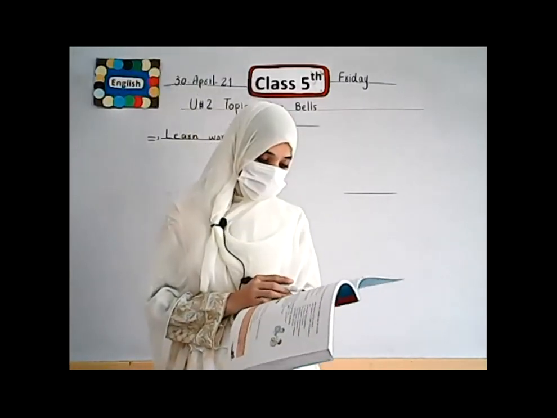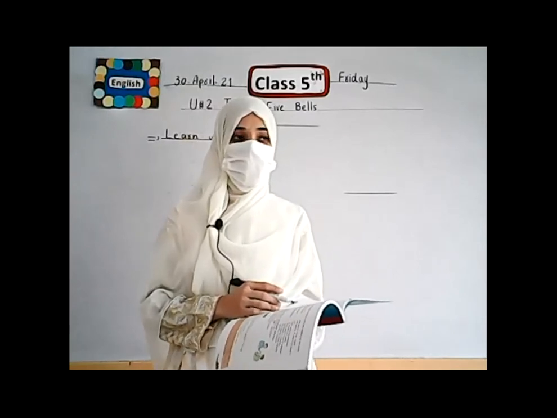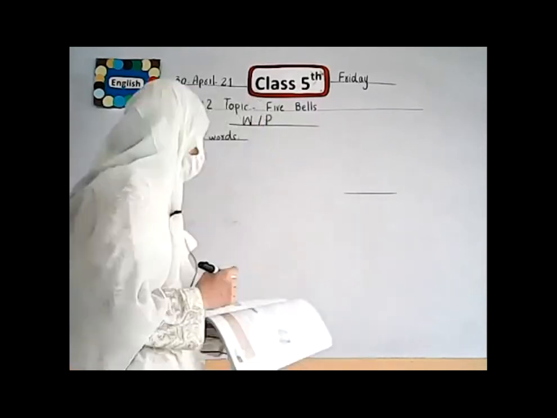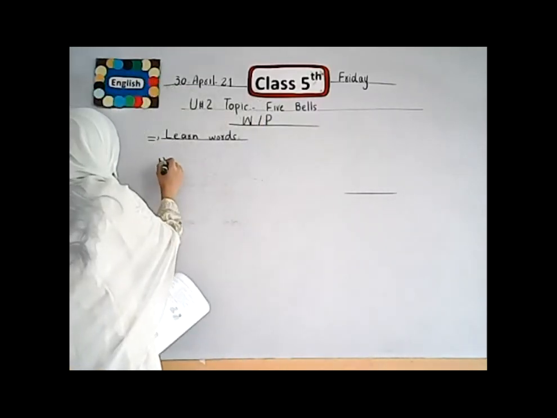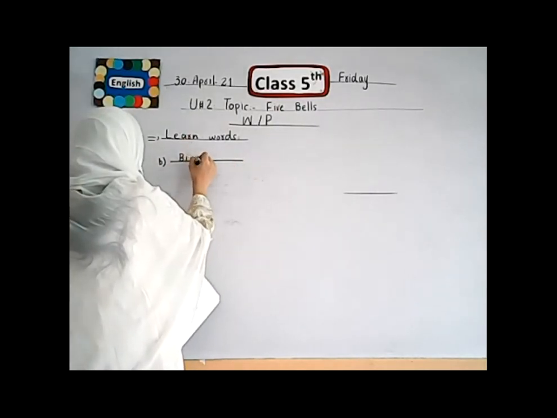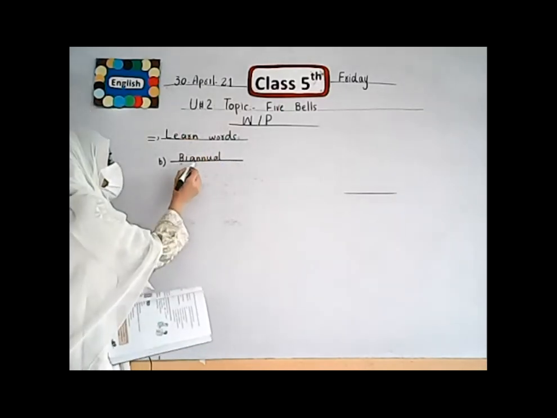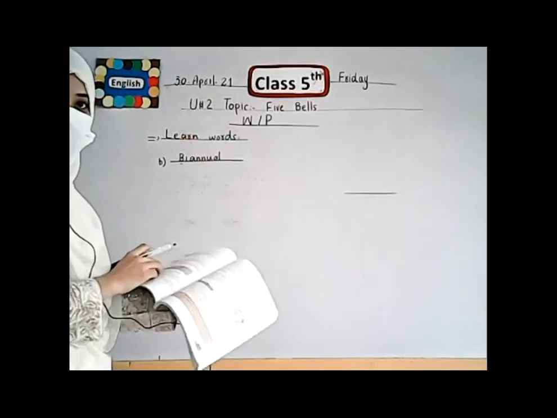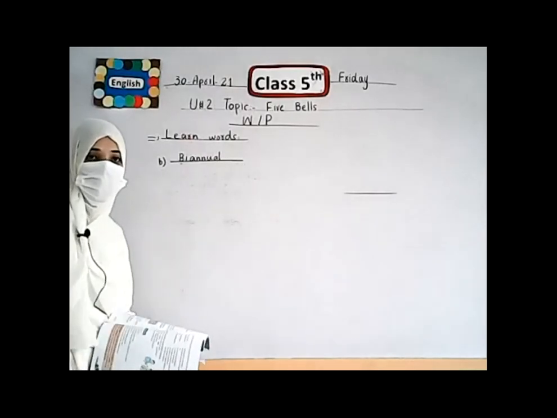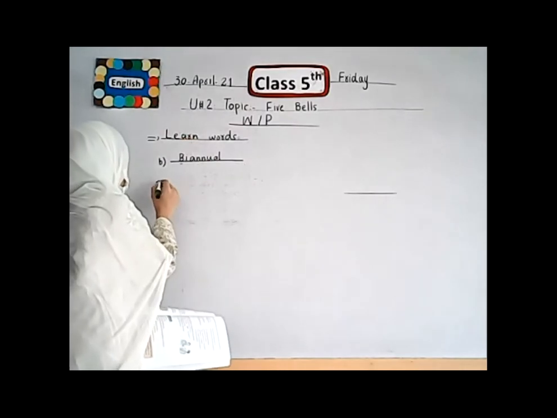In the second sentence, the magazine is published twice a year. It means a magazine was published 2 times in a year. The answer to B is biannual. We add the word bi, and the word annual we pick from this box. Biannual means the magazine was published 2 times in a year. Is it clear? I hope all of you understand.